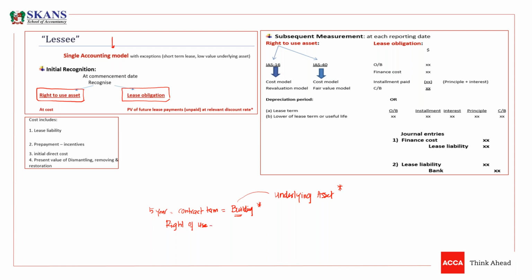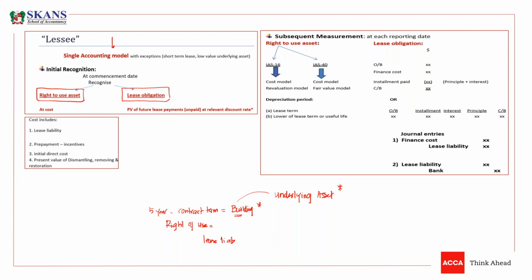5 years. So a right in every standard is an asset. It meets the definition of an asset given in the framework. So we need to recognize the right of use asset. Because in this lease contract, we have a right of use asset, and on the other hand, we have a lease liability.